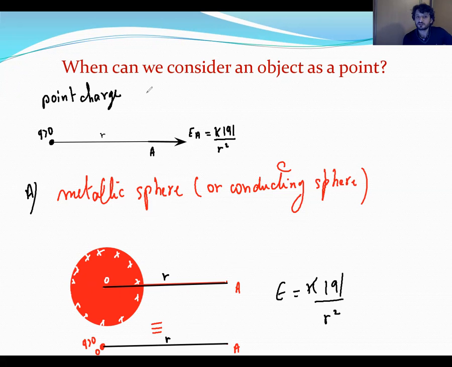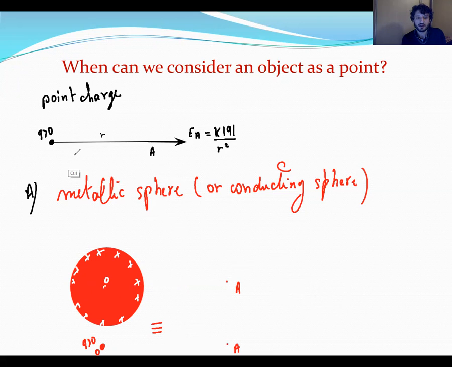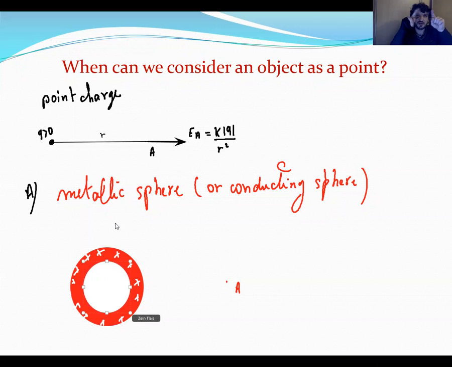And also in the case of a shell, here we have a shell. In this case, the positive charge will be distributed on the external surface of the object, only on the external, because we don't have any charge at the center.